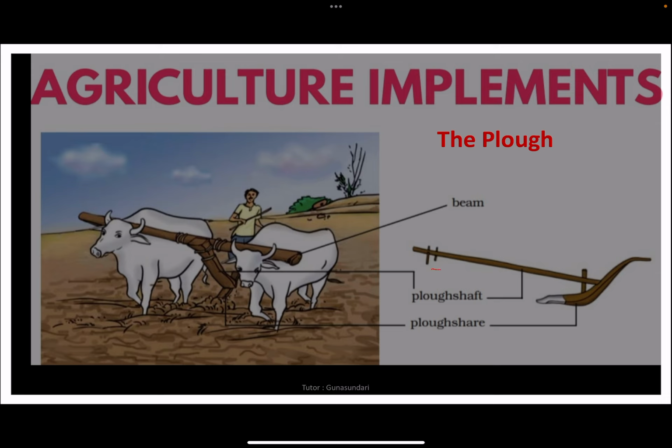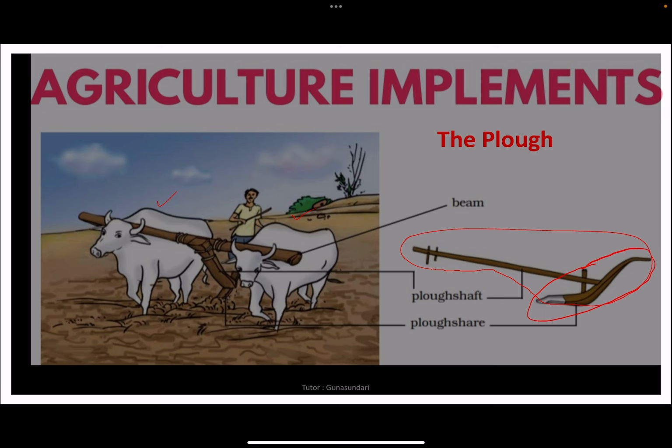You can see in the picture, this is made of wood, and it is drawn by a pair of bulls or other animals like horses or camels, and it contains a strong triangular iron strip. This strong triangular iron strip is called the plowshare.